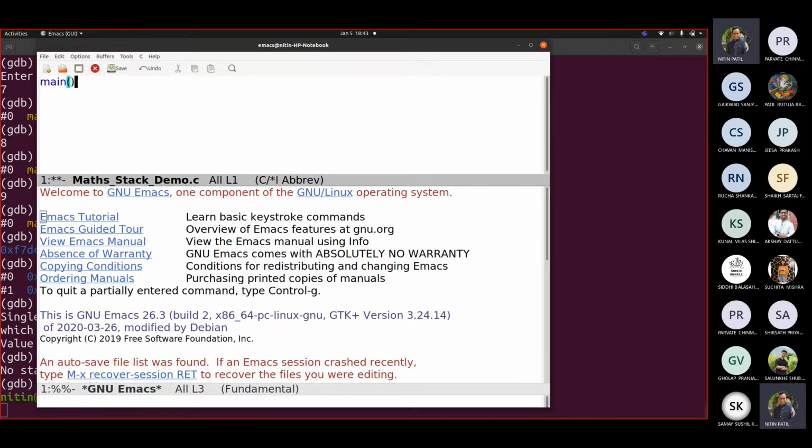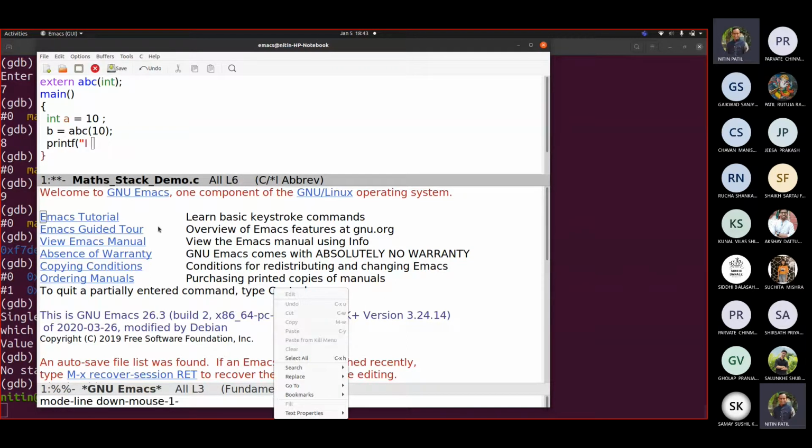This is main. Integer a equal to 10. B equal to ABC of 10. Here I am saying extern int ABC. Fine. Here we'll write the definition.